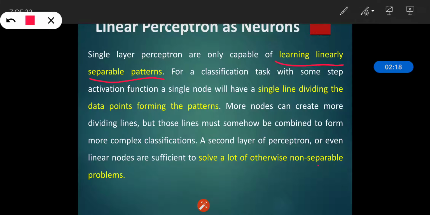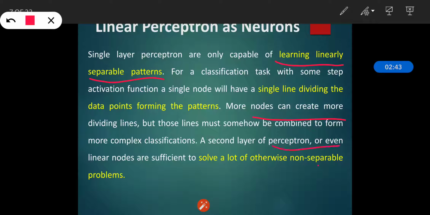More nodes can create more dividing lines so that we can form various patterns, but those lines must somehow be combined to form complex classifications.